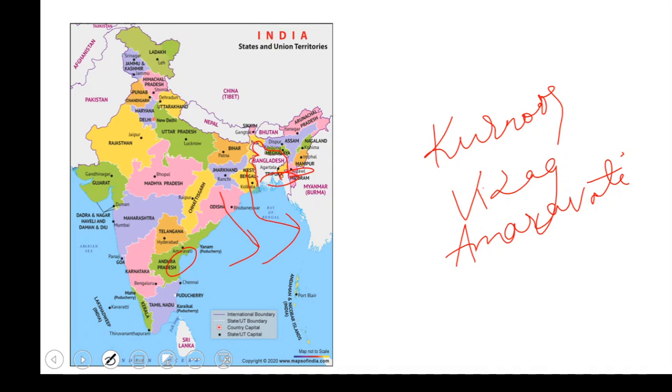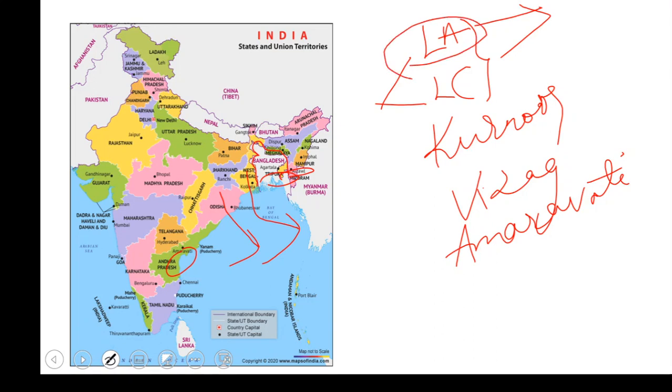What happened was, usually most of the states have two houses. The first one is the legislative assembly and the second one is the legislative council. It's not mandatory that every state should have both. Some states have only the legislative assembly. Every state will have elections, and in those we choose a representative who will be a member of the legislative assembly. We'll be discussing these in our polity classes.